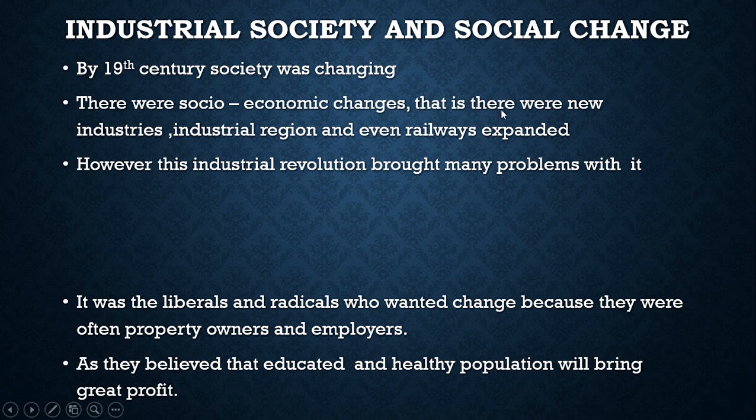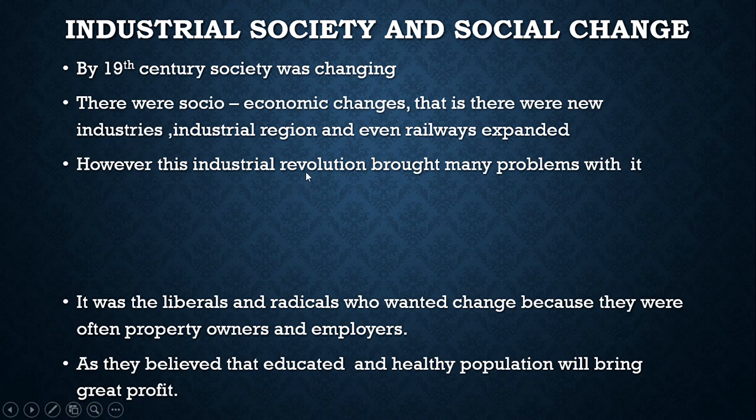There were new industries. Industrialization had started, new industrial regions had begun, and even railways had expanded. Basically, because of the railway only, industries also started.